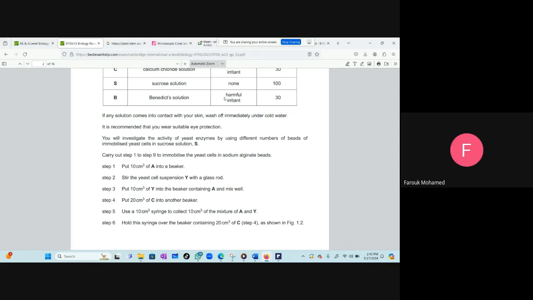The number of beads of yeast cells. Yes, so the number of beads that contains the yeast cells. These are the independent variables. That's the first thing you do. Good. And then you will carry out the investigation.